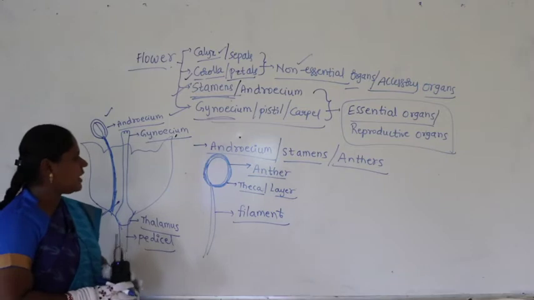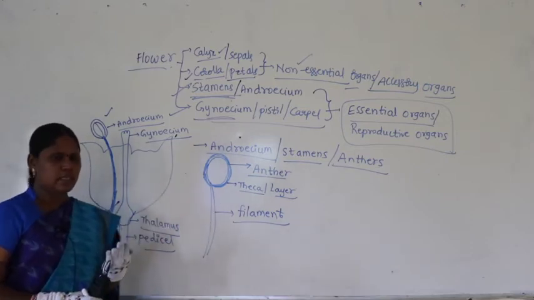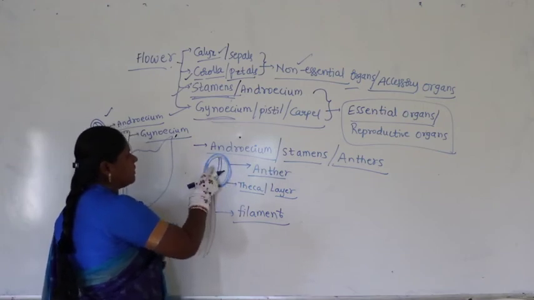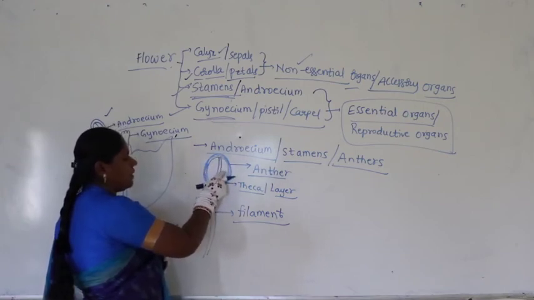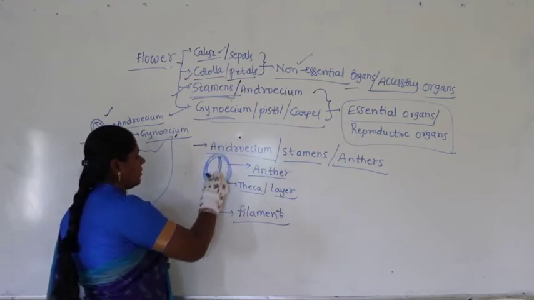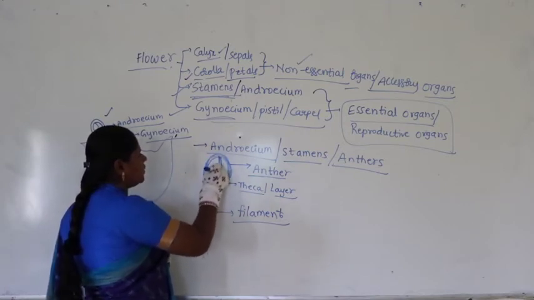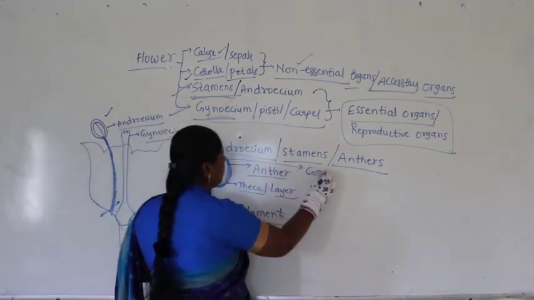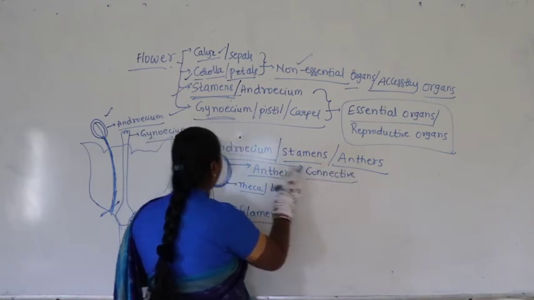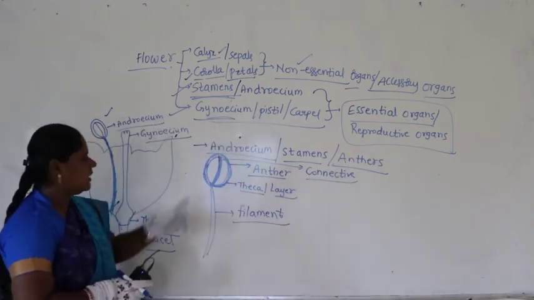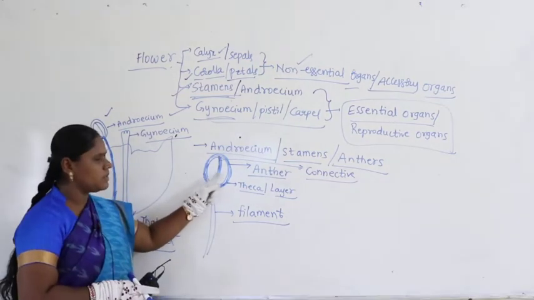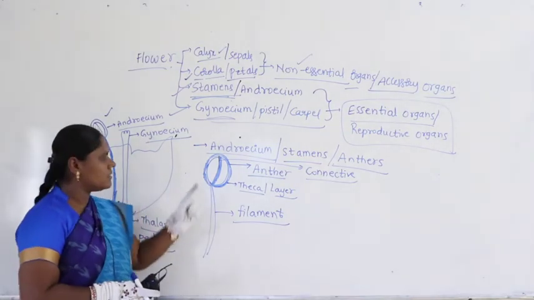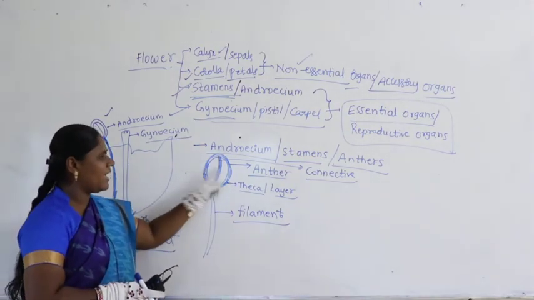Now when you take the transverse section of the anther, when we cut it and see, inside we find two lobes. So this is one lobe and the other one is the other lobe. Both are connected by tissue which marks the two chambers, which we call connective. In the diagram you can see very clearly, here I am drawing what is called connective. On either side of the connective we find the two chambers. So this is called a bilobed anther. What do we call this? This is called a bilobed anther.